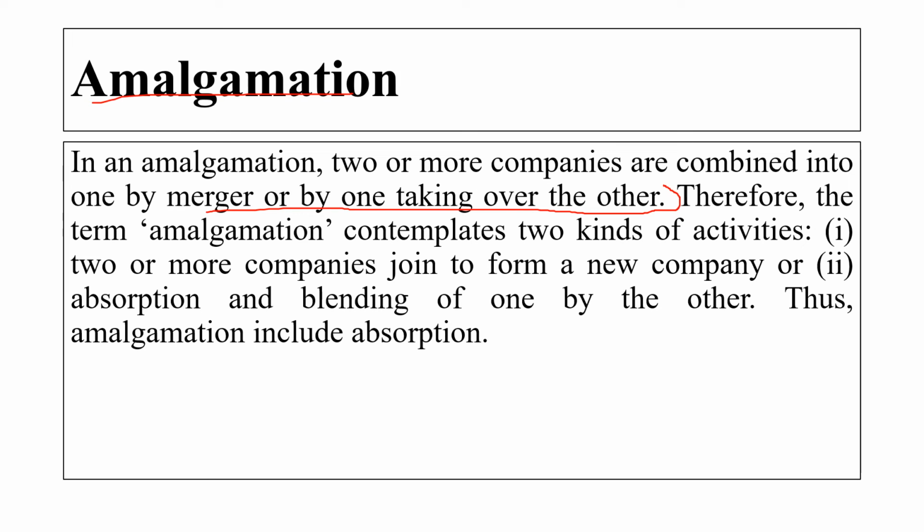Therefore, the term amalgamation contemplates two kinds of activity. The first is that two or more companies join to form a new company, and the second is the absorption and blending of one by the other.